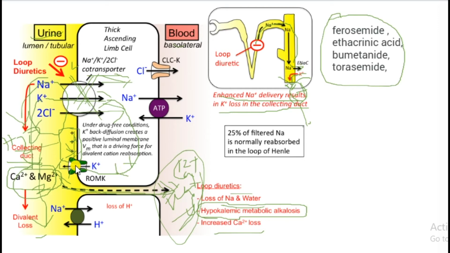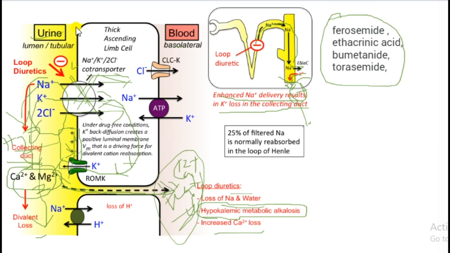Then there is an open channel for potassium, so the potassium goes back to the lumen itself, creating a positive ion concentration in the lumen.